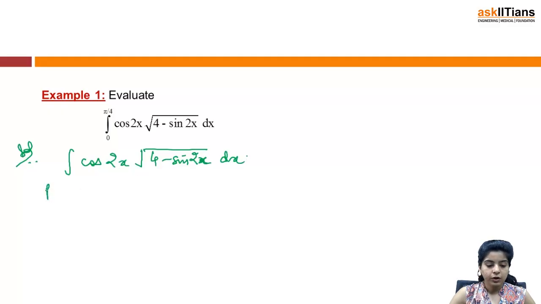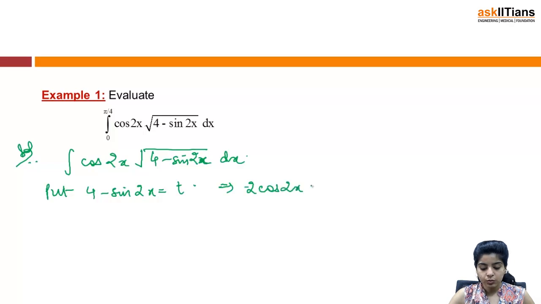So first of all, in order to integrate this, I put the term under the square root sign as t, or whatever you want to. So this gives me minus 2 cos 2x dx comes out to be dt.